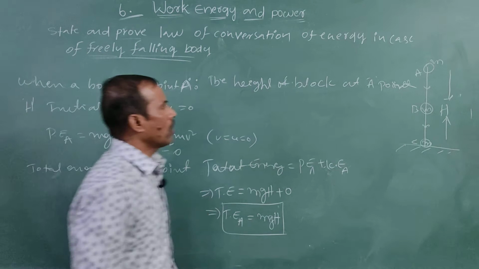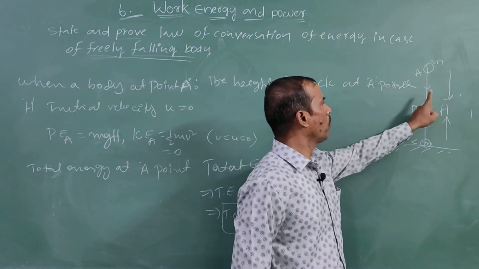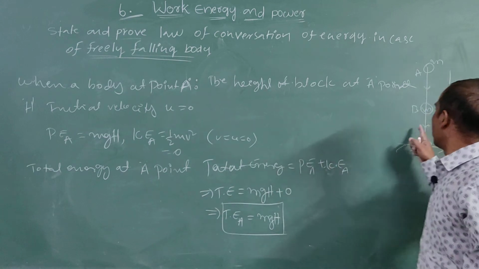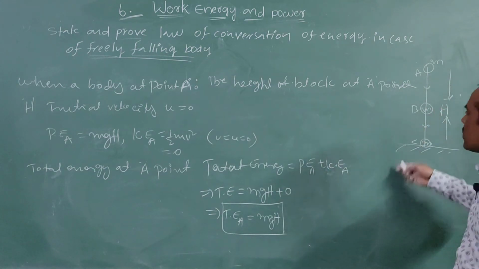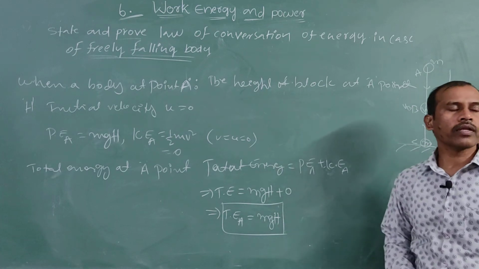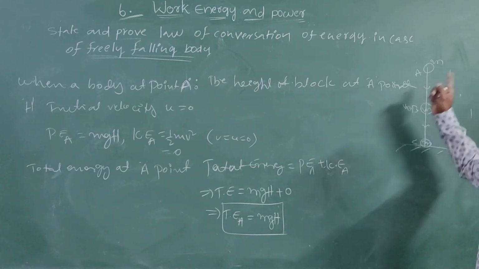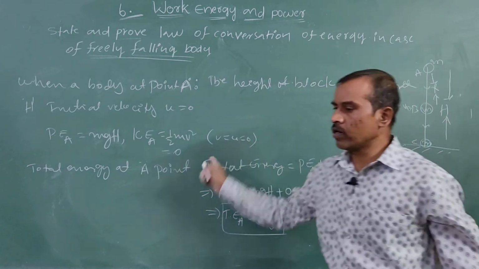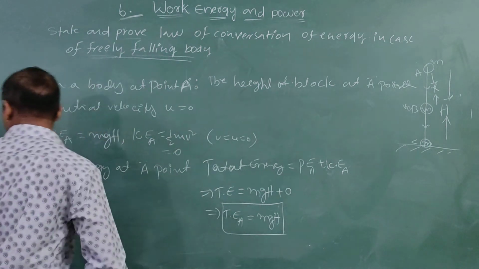Now this block moves with initial velocity u to reach the point B with velocity vb. The displacement of the block from A to B is x. This is the displacement. Now note this one as it is, continuation.